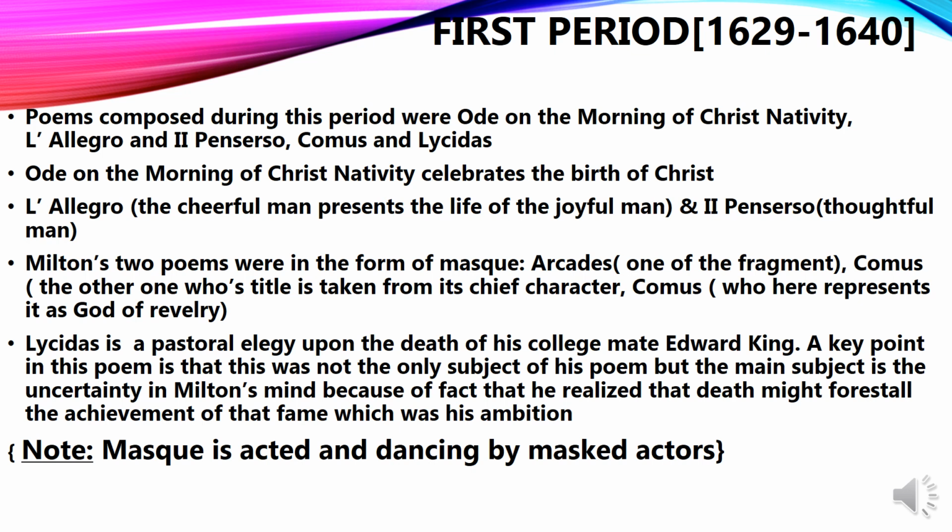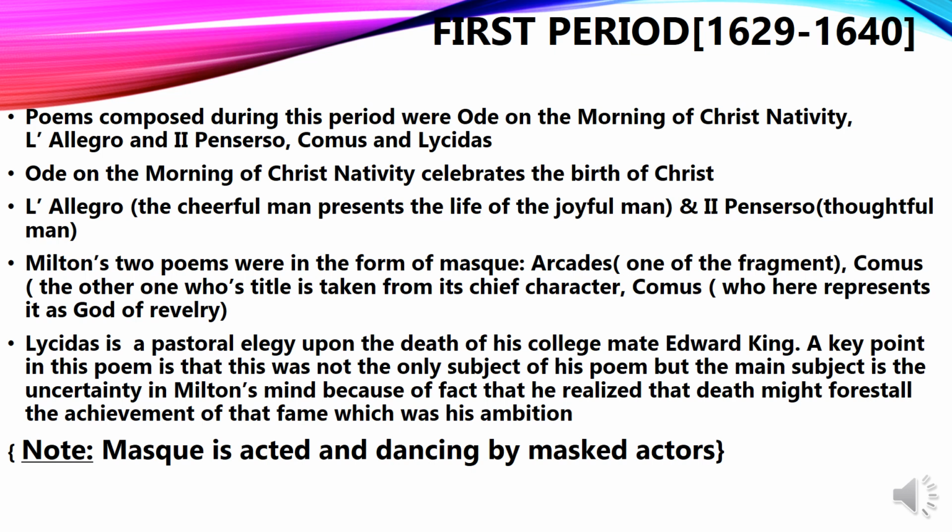Right, now moving on to Lycidas. Lycidas is a pastoral elegy upon the death of his college mate Edward King. Now he has written this poem. It is a pastoral elegy where he is sad upon the death of his very good friend Edward King. It was said that he was drowned in the Irish Sea. But when Milton starts talking in the poem, it is seen that Edward was not the only subject that Milton represents here.